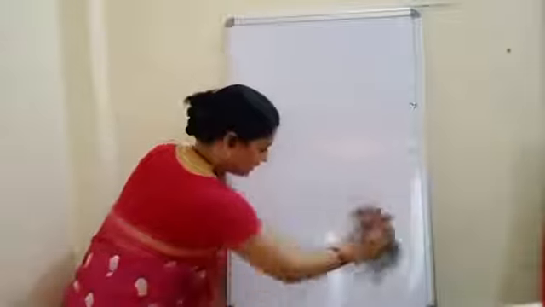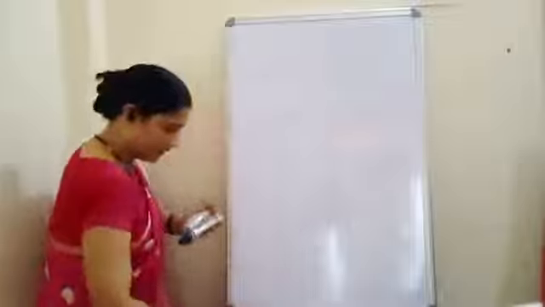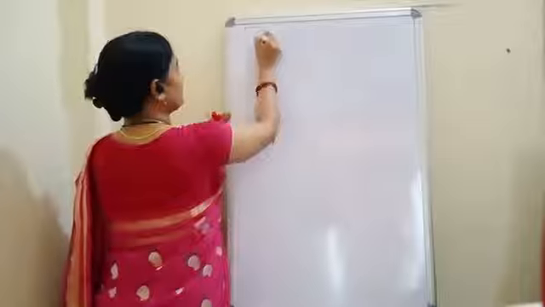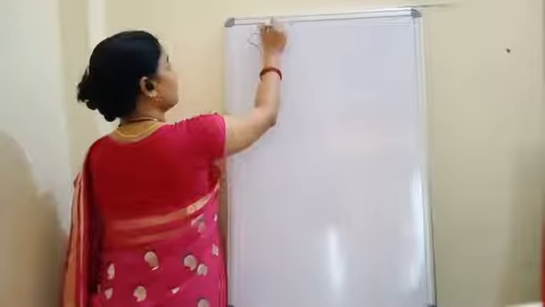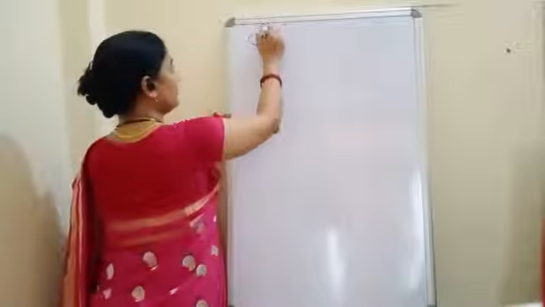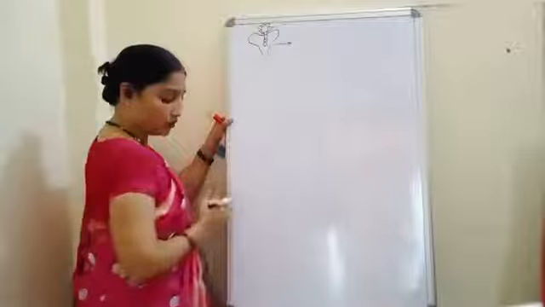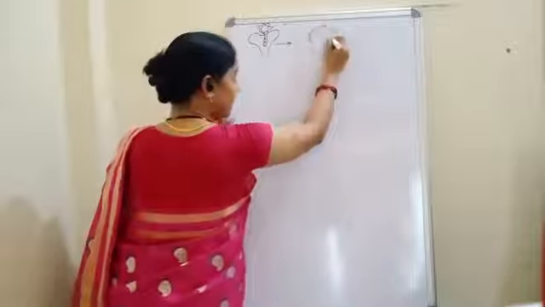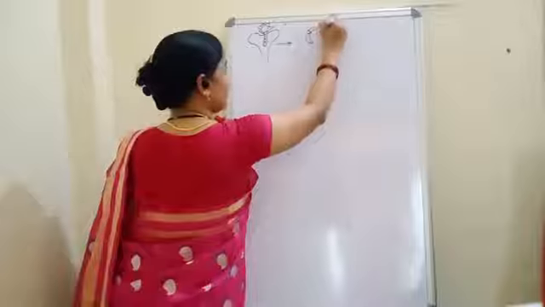I will draw this figure again. See, what structures have we seen? This is the stigma. Pollen grain, sorry, and it has developed a pollen tube. Now in the next step, what will happen? I am drawing only the pollen grain like this. This is its exine.